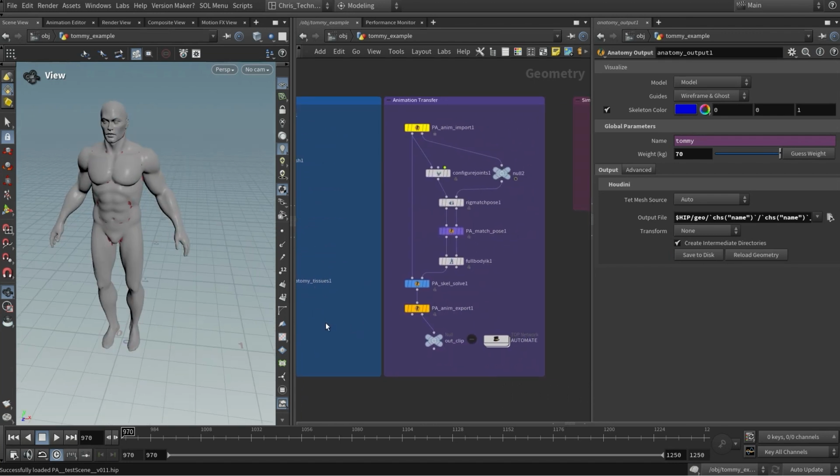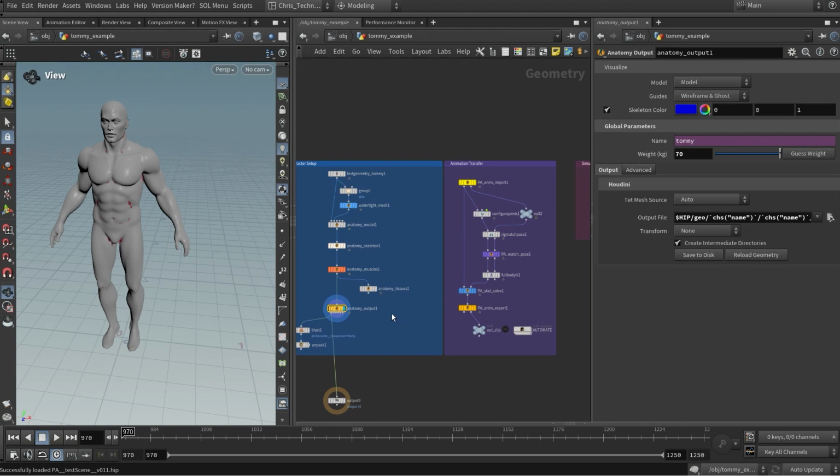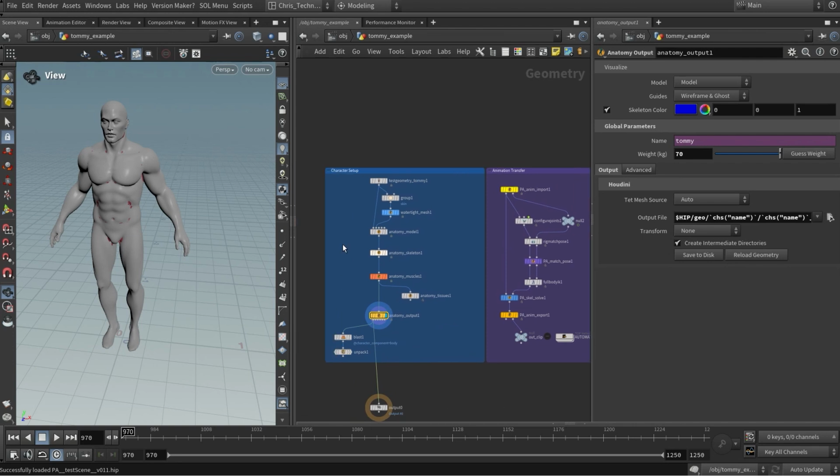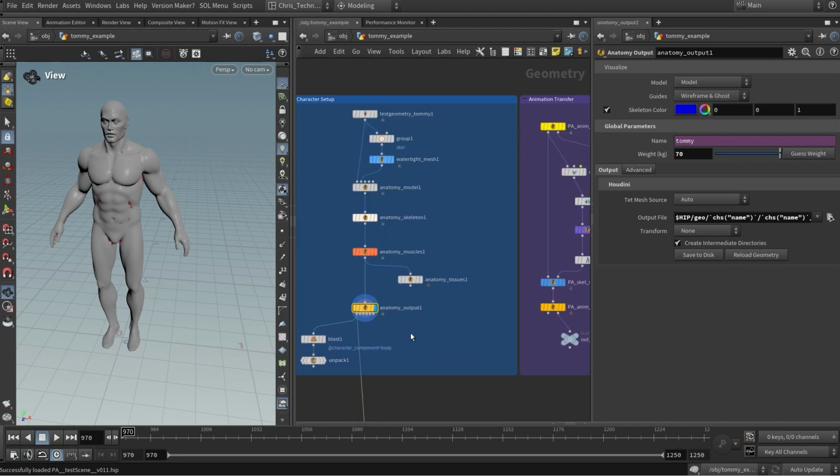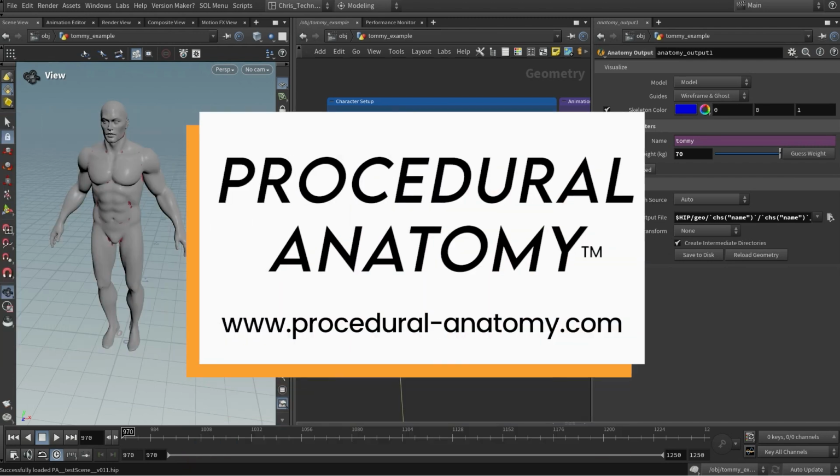Now you can move on to the animation transfer and simulation. But definitely go to the next tutorial and look at how I set this up and how I placed everything. So enjoy.